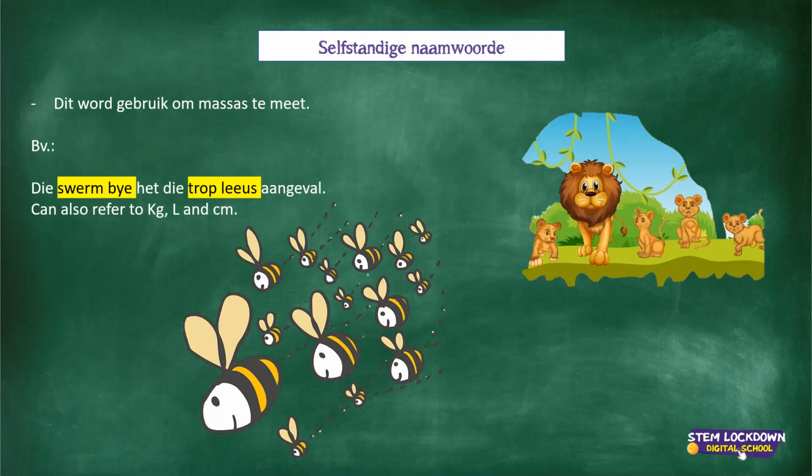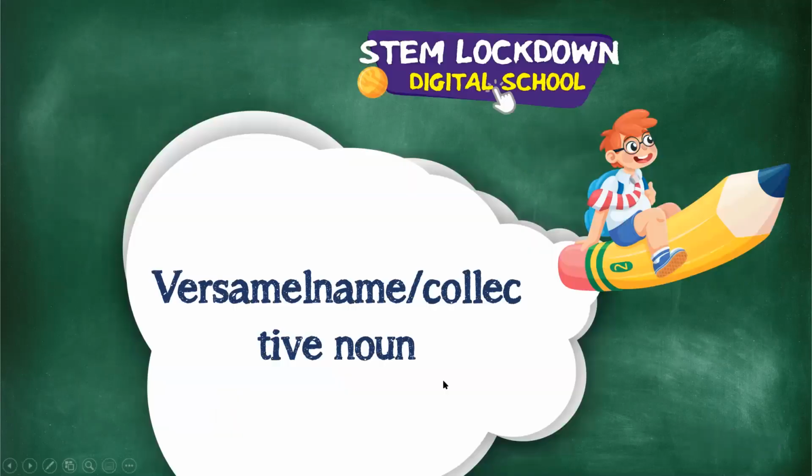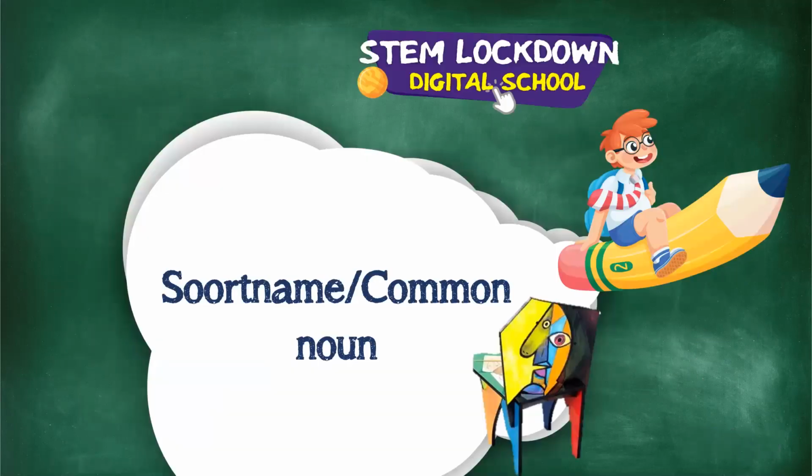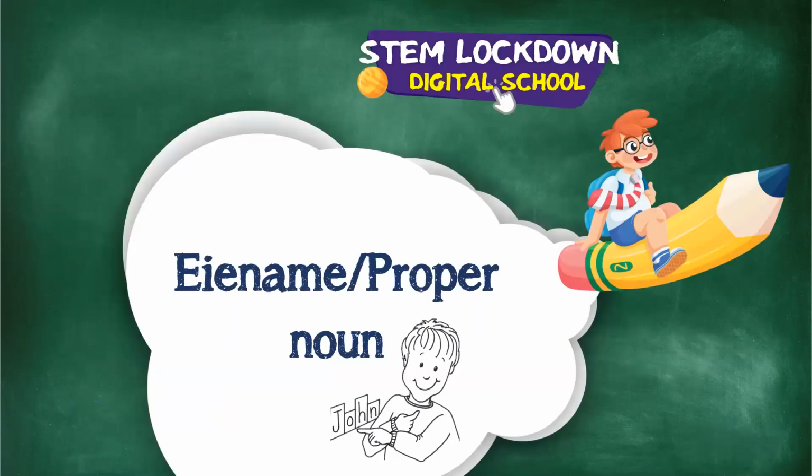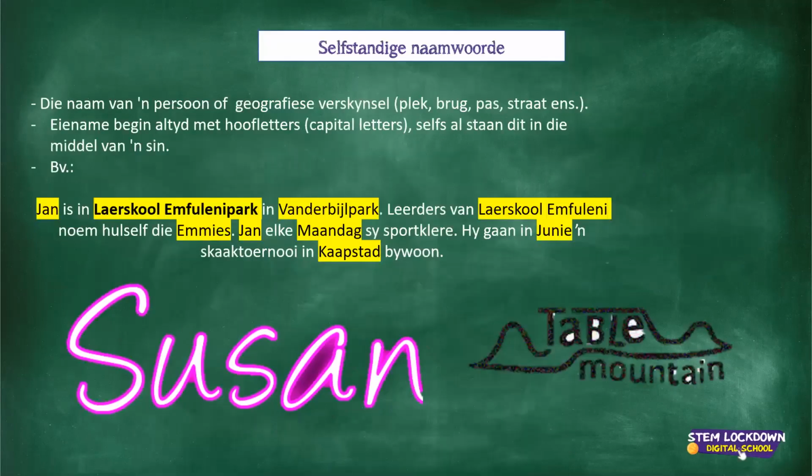Okay, I see here Tabile wants me quickly to recap eienname. Okay, guys, I'm quickly going back there. Eienname is proper nouns, and this is usually the words or the names of people and places. So, for instance, Tabile, your name is a proper noun because it refers to you. It's a name of a person.